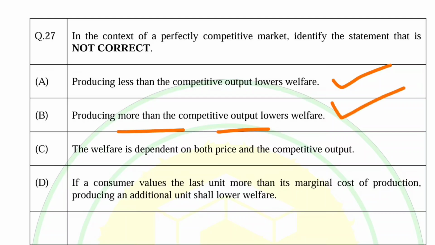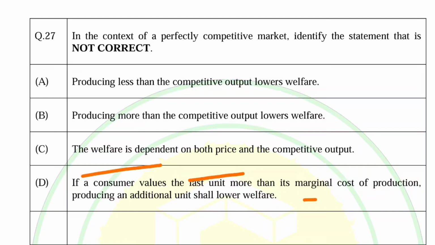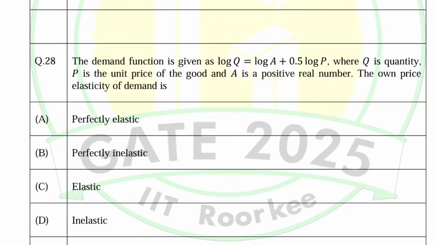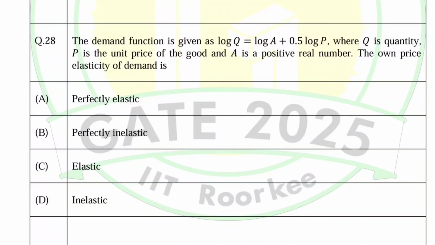Then the welfare is dependent on both price and competitive output. Obviously, it depends on both price and competitive output. Last option is, if a consumer values the last unit more than the marginal cost of production, producing an additional unit shall lower the welfare. No, it will increase the welfare. So I will be doing the mathematical portion. Obviously, that's my specialization, loosely speaking. So let's come to the next question.